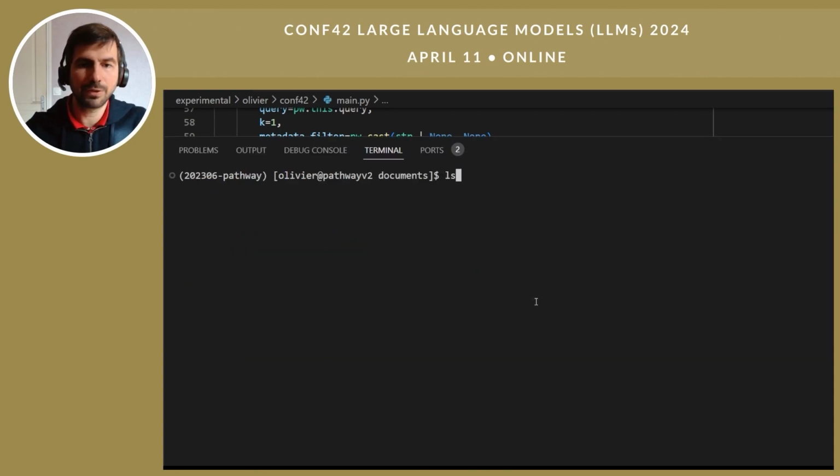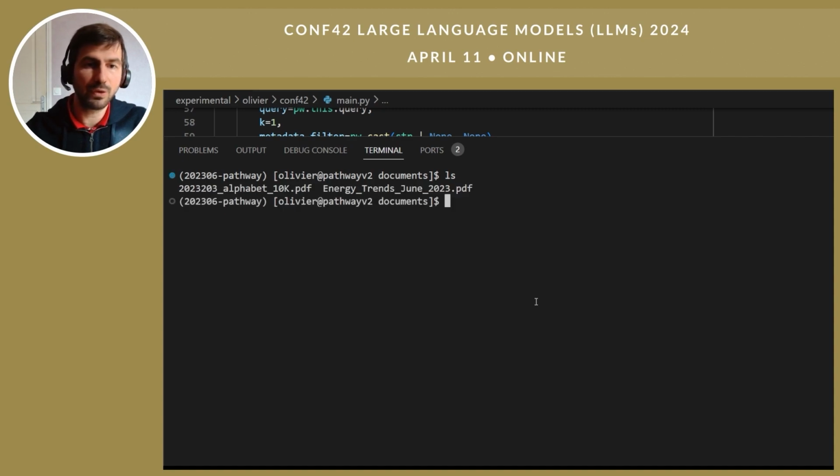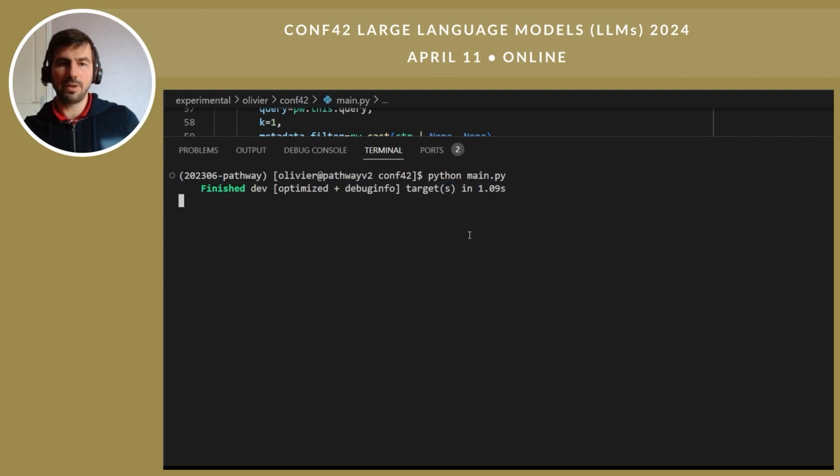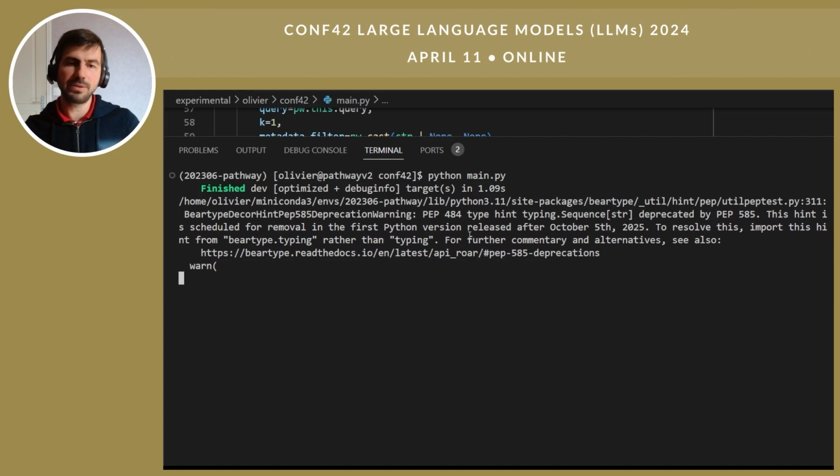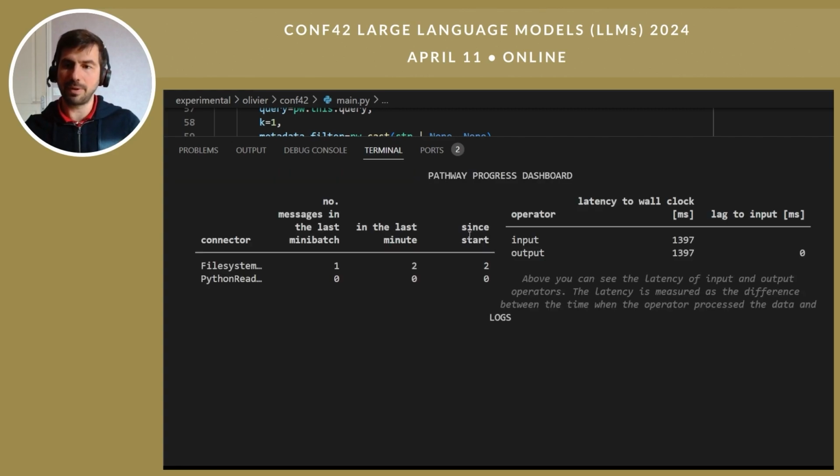how it works. So first, we just check what kind of documents we have. We have two documents, an Alphabet financial document and another document. We launch the pipeline. We run the pipeline, and it might take a while because the first thing the pipeline will do is to index all the documents, right? So it builds the vector index using OpenAI, and then we can query documents.